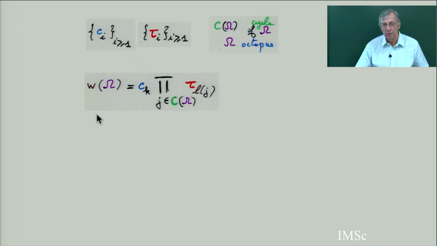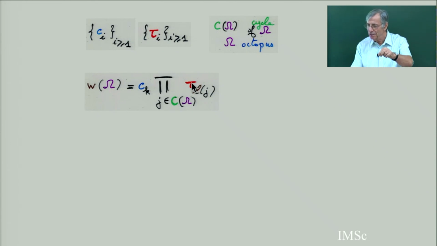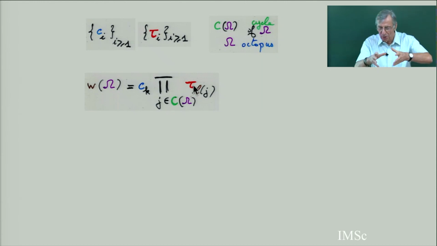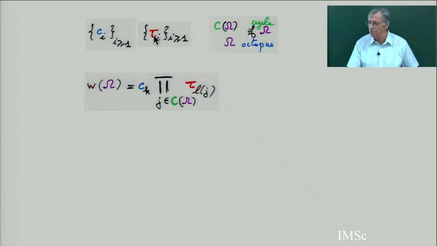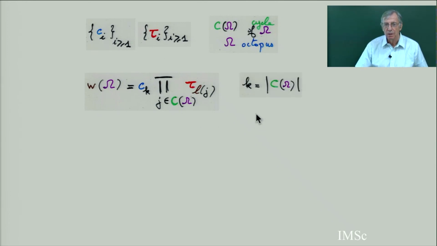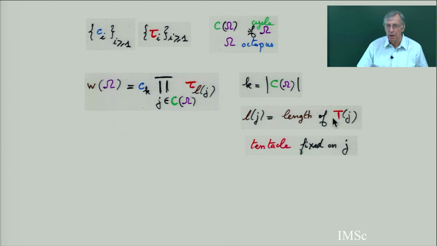you call it the cycle of octopus, and then the assembly of octopus such that each cycle of octopus has a length c_k, and here for each cycle you take the product of the variables, one for each tentacle fixed in j, which has a certain length. So I am going to consider some assembly of octopus. The length of the cycle must be in a certain set, which is defined by this. So counting assemblies of octopus with all these constraints on the length of the tentacle and the length of the cycle, k is the length of the cycle, and l(j) is the length of the tentacle T_j, which is fixed on the point j.